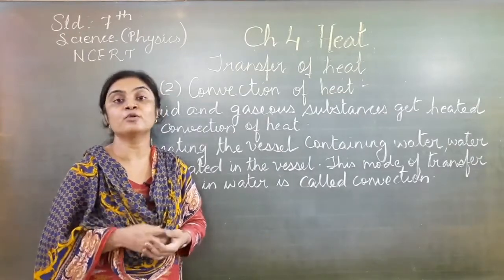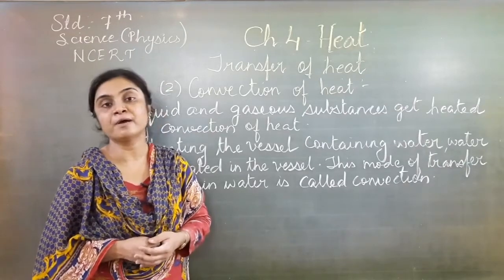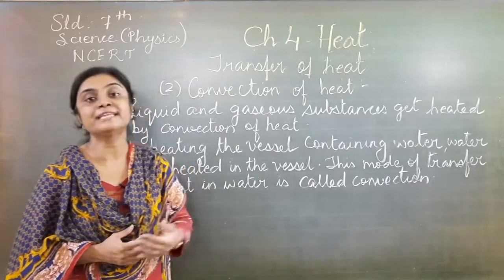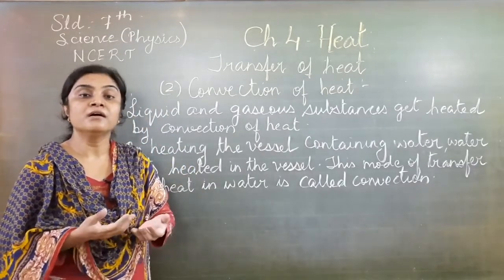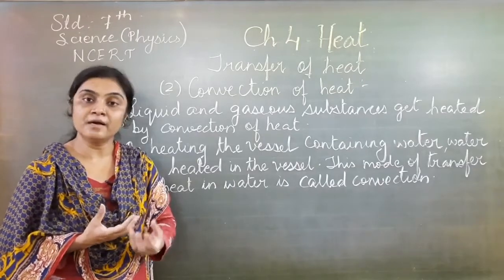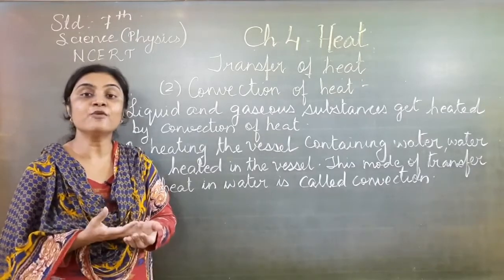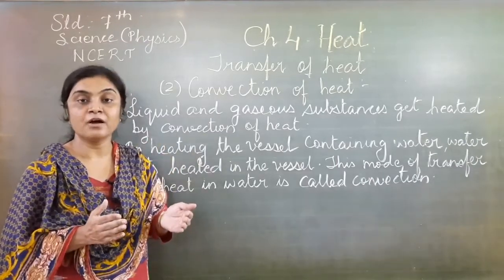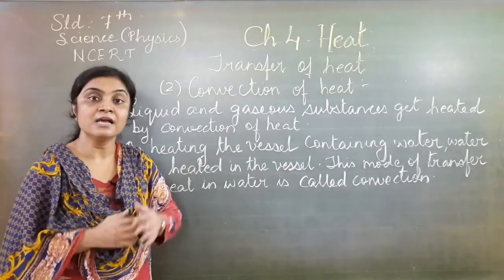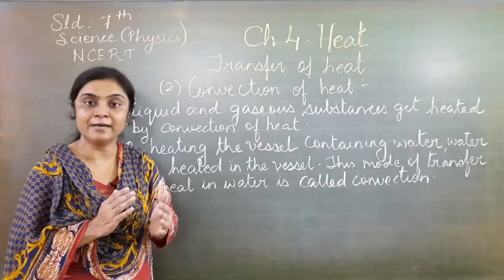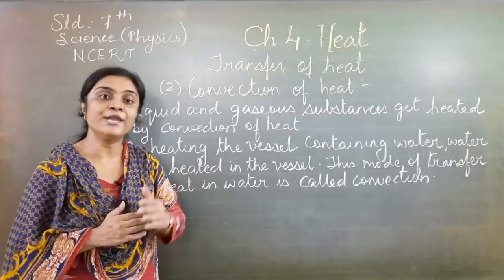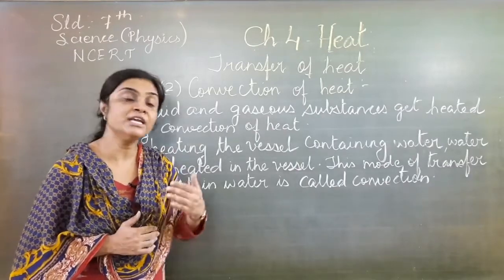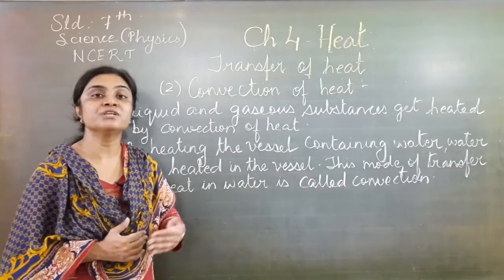In that flask you have to put crystals of potassium permanganate. The crystals are violet in color. So when you heat that water with a flame, the water starts heating from the bottom part, that water will rise up, and the water at the side of the flask will take its place. This process will continue, and you will see that the complete water becomes violet in color. So that activity shows that convection of heat occurs in liquids.